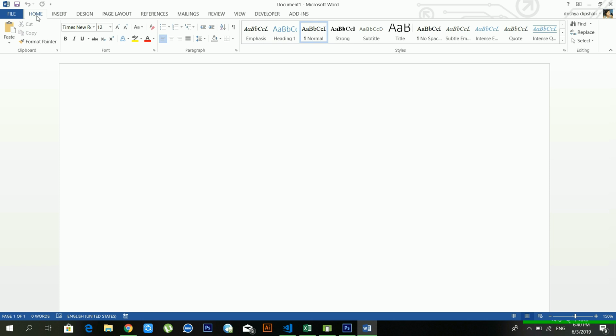You can see in every menu there are sections available. There are lots of sections. See, there is the Clipboard section, Font section, Paragraph section, Styles section, and there are lots more sections available. Each section has different tasks. We will learn about every section in the future, and I hope you will understand it. If you have any kind of confusion, don't hesitate to ask me in the comment section.